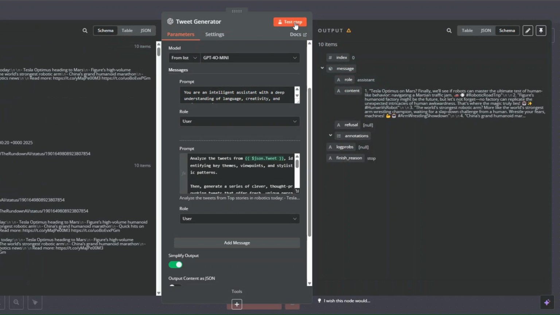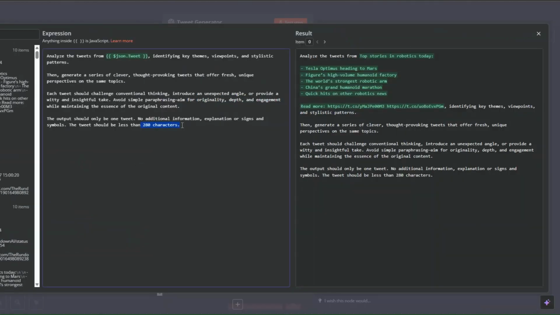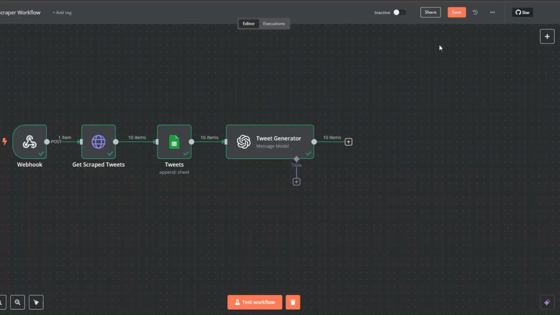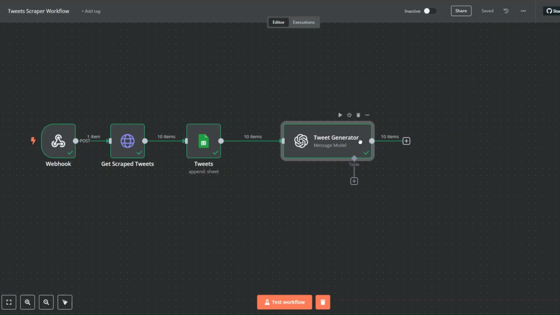Now here, you can click on test step to generate a new tweet. You can see it generated a refined tweet for us. So the tweet is less than 280 characters. There's no more additional information right here. So I click on save. Since it's generating 10 tweets, we can just limit this to only one.